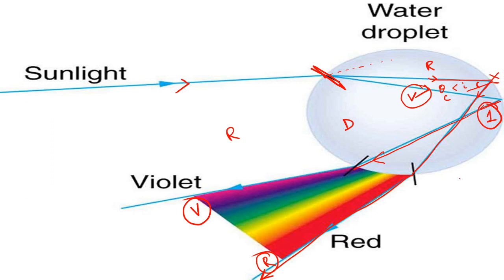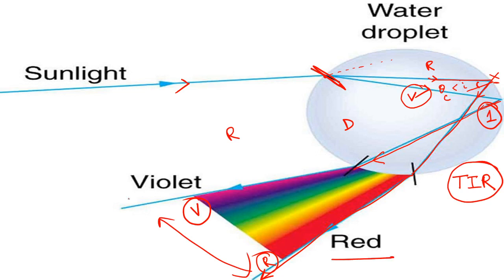Dear candidate, here total internal reflection happens in only one place. If it happens in two places, twice, then the order of the color will be changed, because again red will go up, then it will start with red and end with violet.